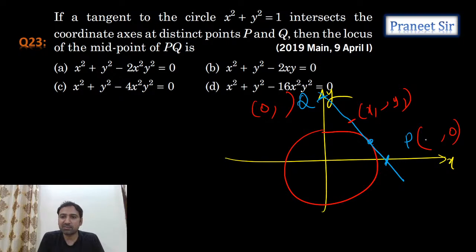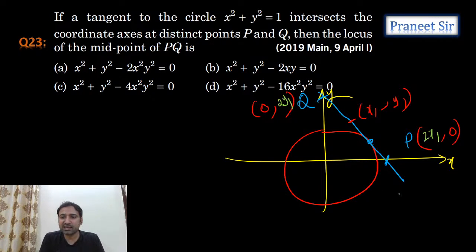The midpoint of PQ is x1 comma y1. So can I calculate the P coordinates? Isn't it 2x1 comma 0? And Q, isn't it 0 comma 2y1? Right, we calculated P and Q.